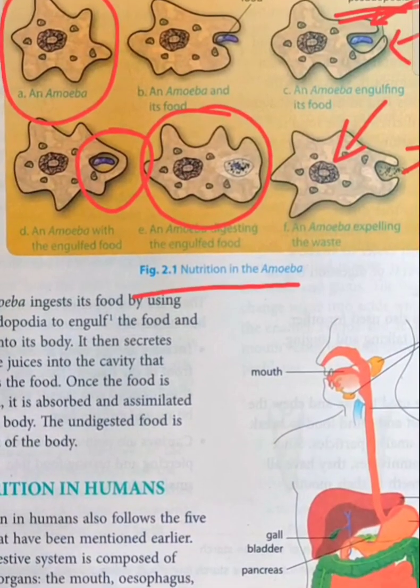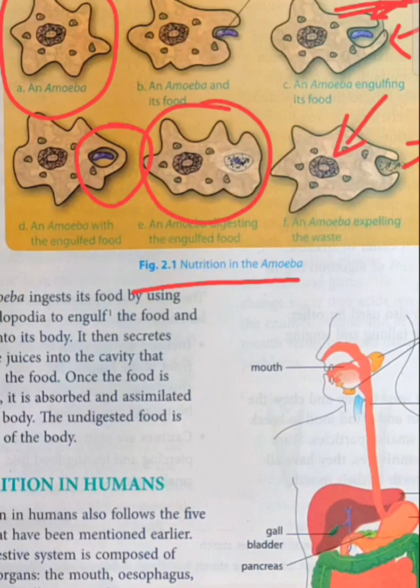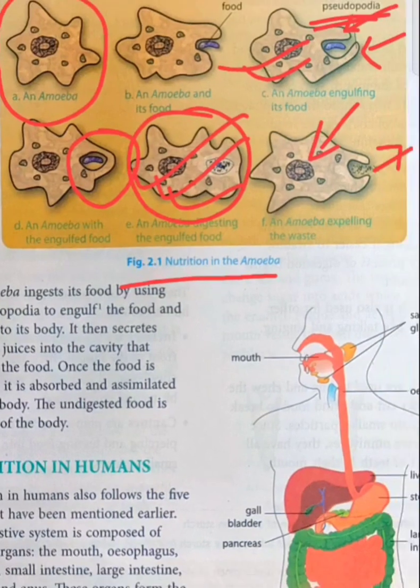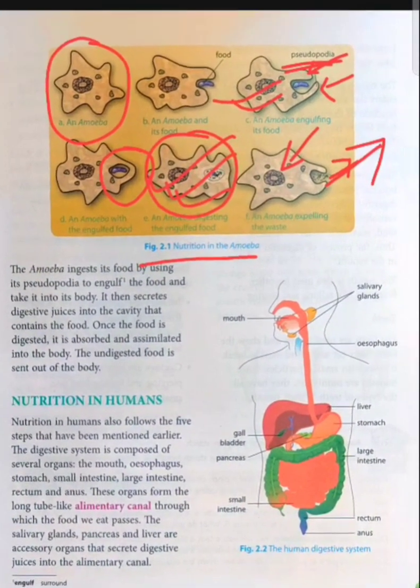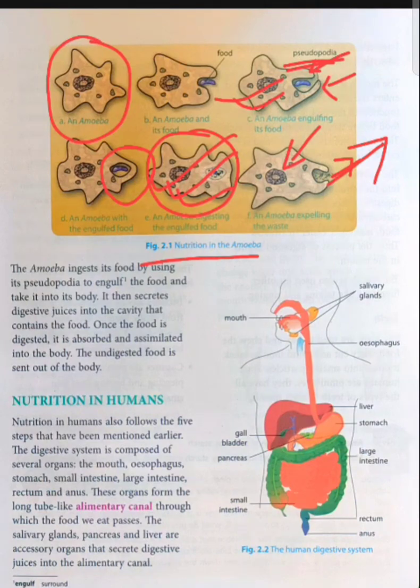Okay, you can see all the processes here. First of all, what is this process known as? This process is known as ingestion, where it is taking the food inside. This is the process of digestion. The amoeba is digesting the food, and after digestion, absorption and assimilation, what does it do? It does egestion. That means whatever food is not required or the undigested food is sent out, and this is how digestion in amoeba takes place.